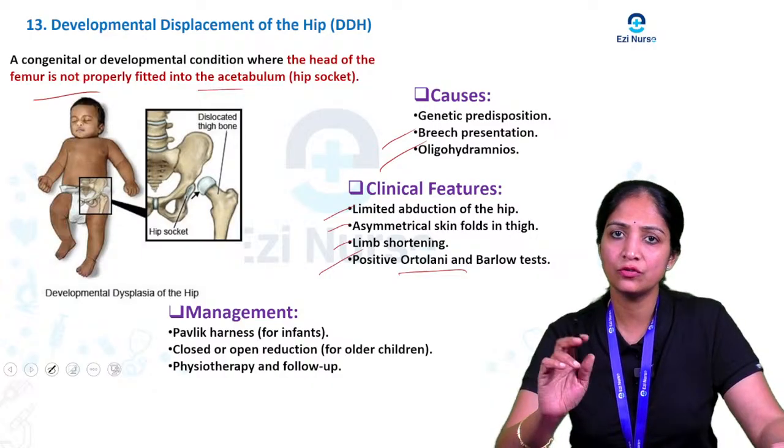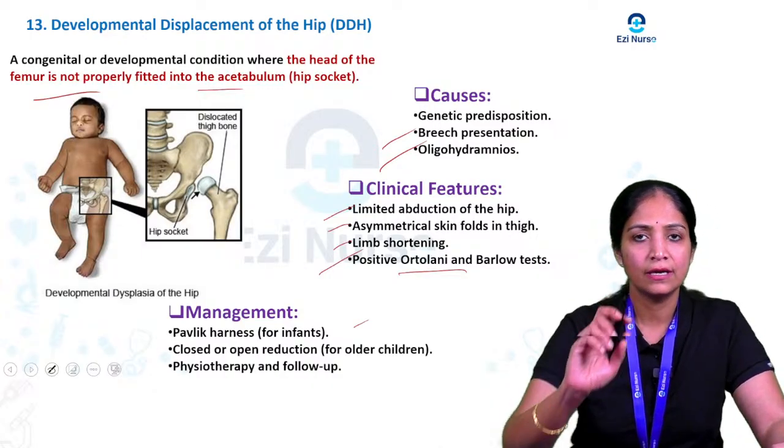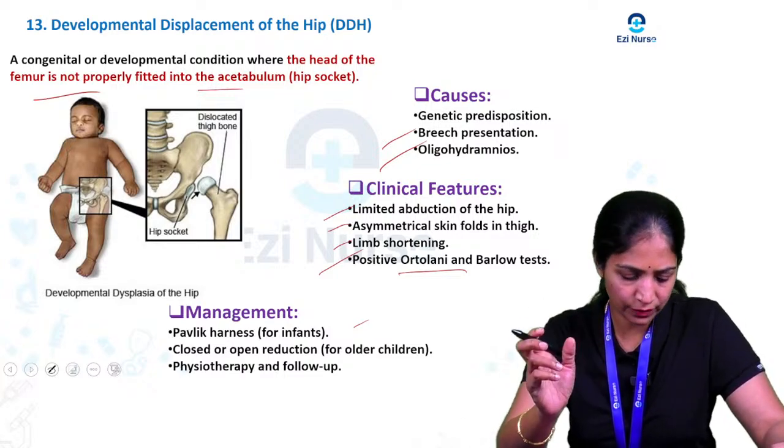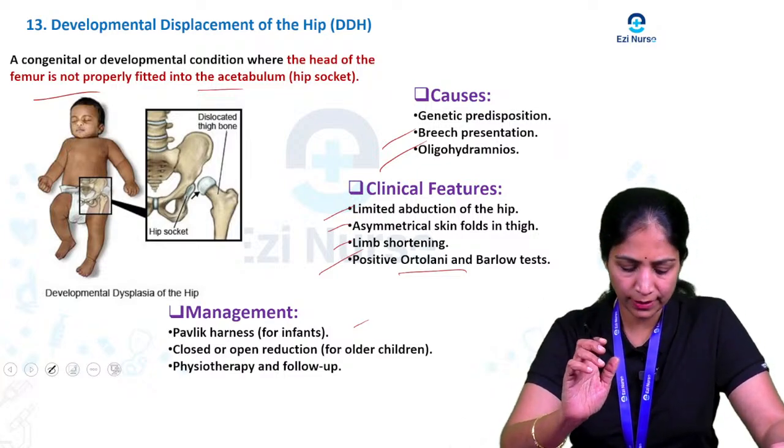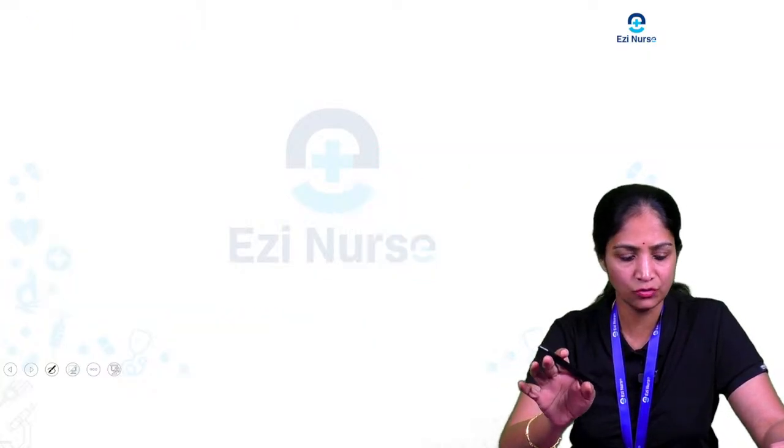The management we are going to do for the child: a pelvic harness, especially a special type of brace we are going to give for the child, and closed and open reduction we are going to do. One more is physiotherapy and follow-up for the child.